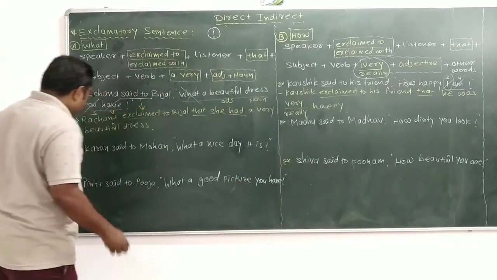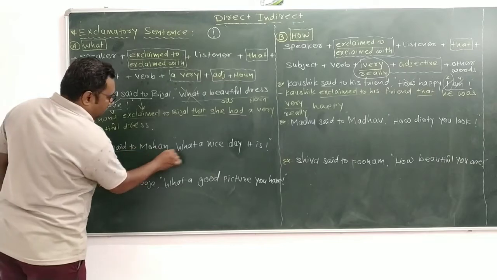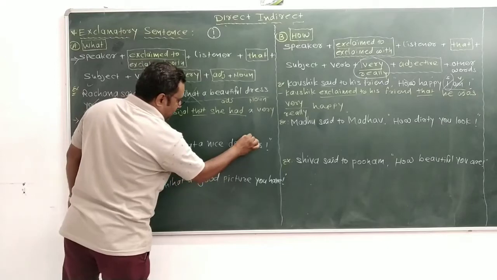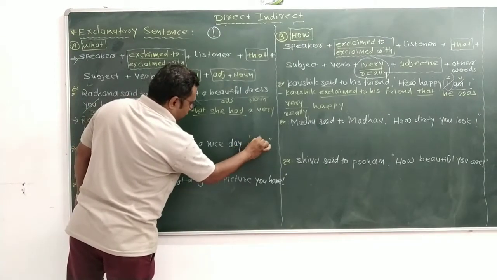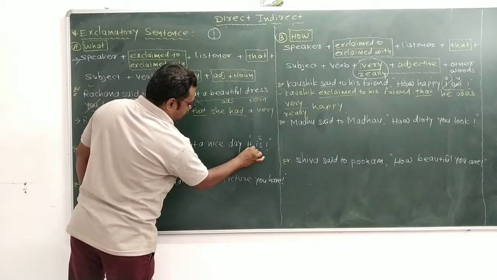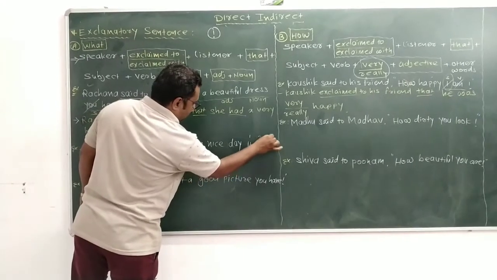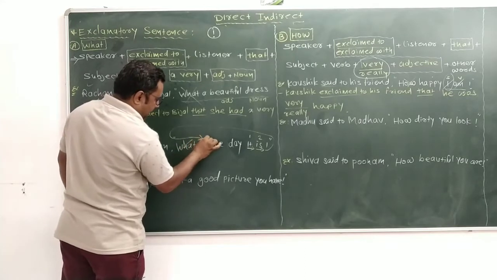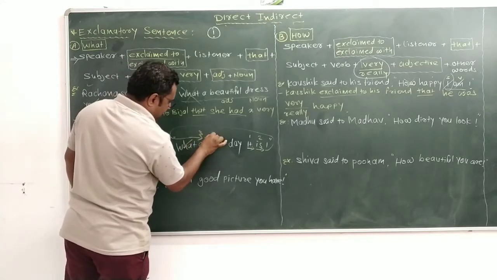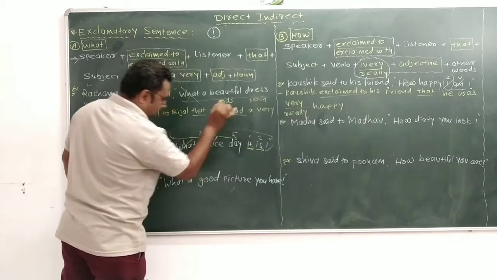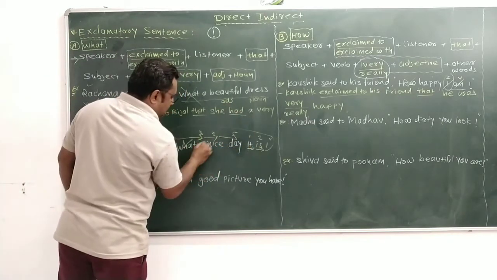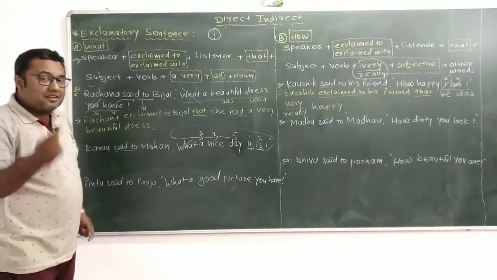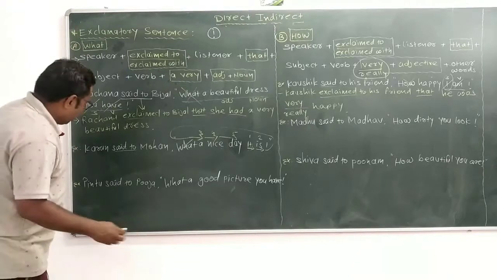Next, Karan said to Mohan, what a nice day it is. So what is the subject here? That is 1, 2. Now remove what. Article, 3, adjective, 4 and 5. It is a nice day. So it is a very nice day. What a nice day it is. So it is a very nice day.